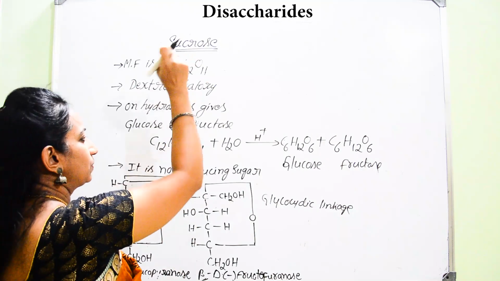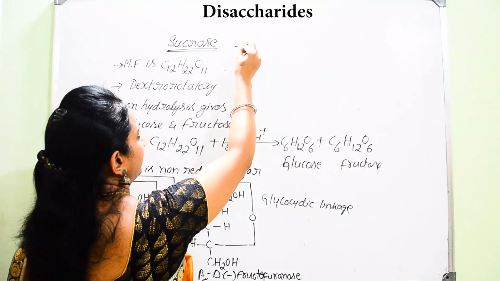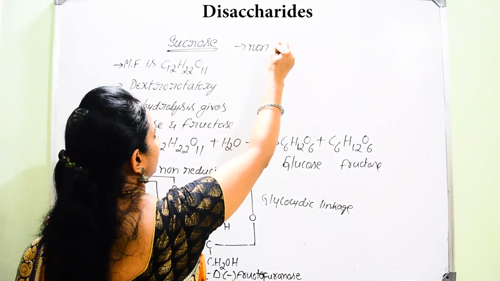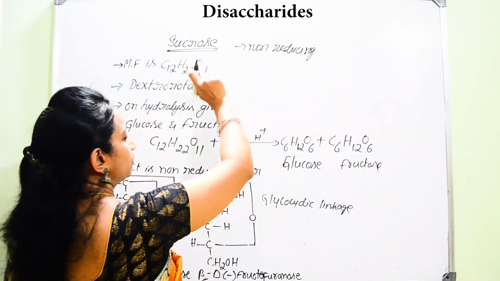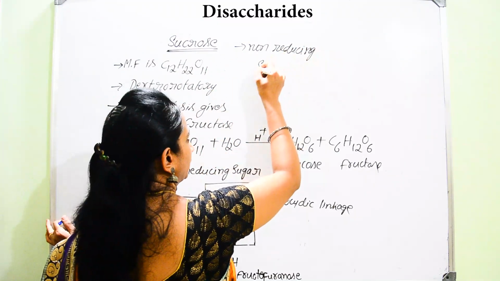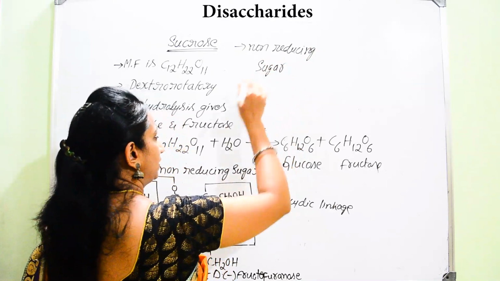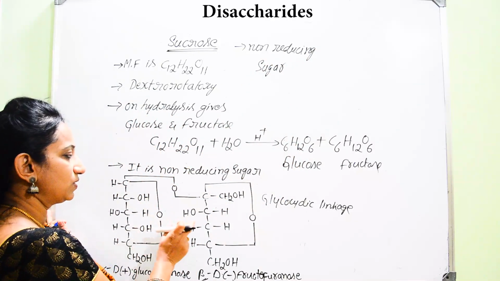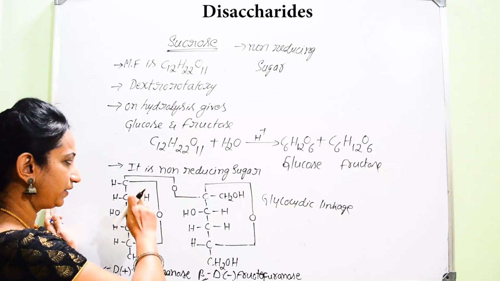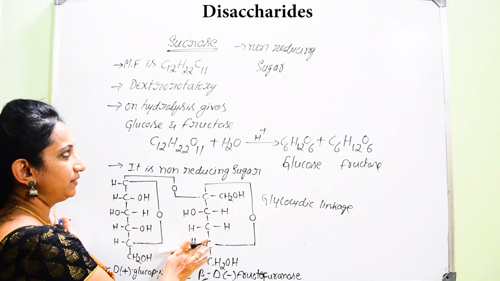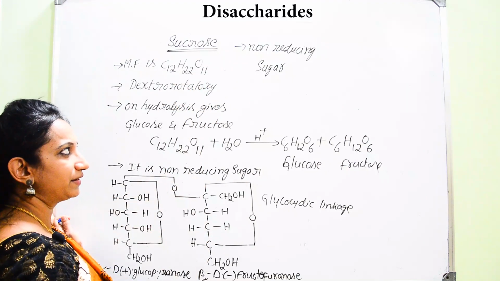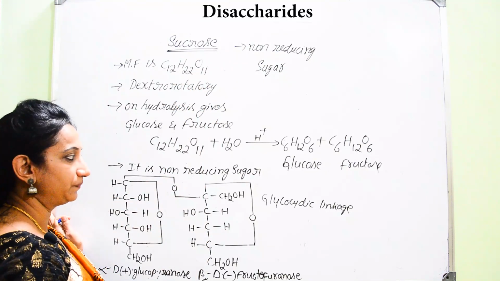Hence sucrose is considered a non-reducing sugar. In case they ask the reason why sucrose is a non-reducing sugar, you should give the answer: since sucrose does not contain a free aldehydic group or free ketonic group, it is called a non-reducing sugar.